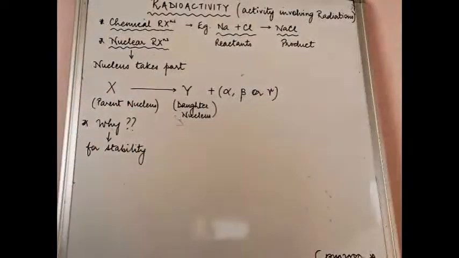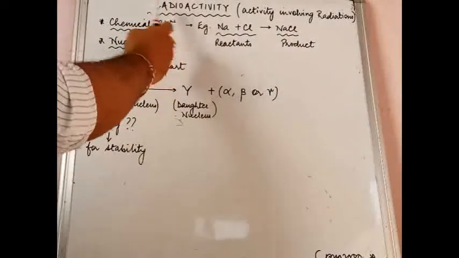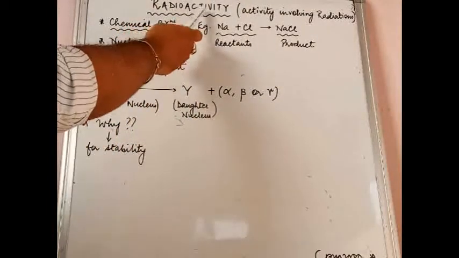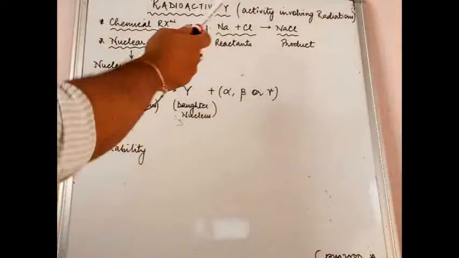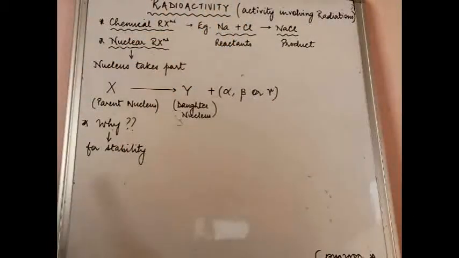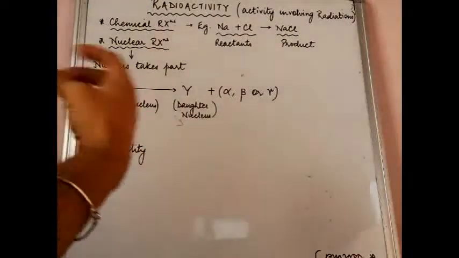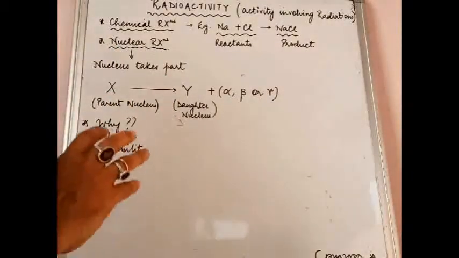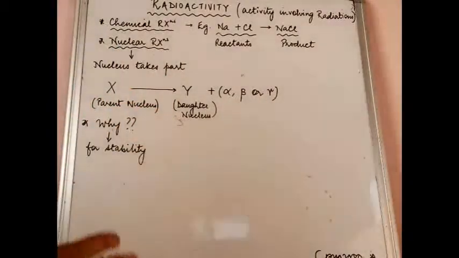Now let us study what radioactivity is. I'll first break this word into two parts: radio and activity. The word radio comes from the word radiations, so something is being emitted out. From where, when, under what condition, we will study as we move on. Any activity which involves radiations will be termed as radioactivity.